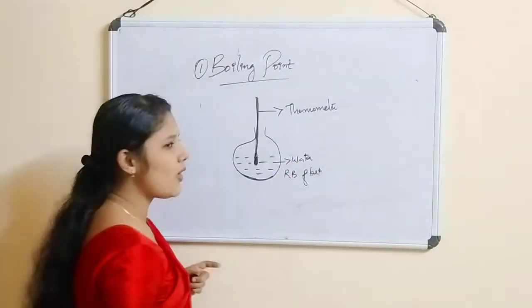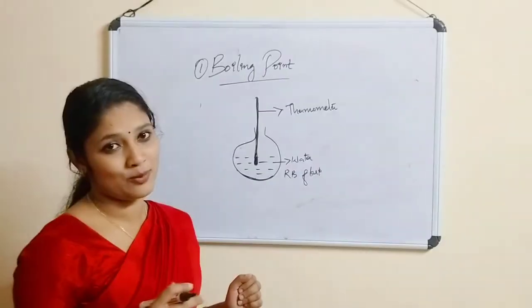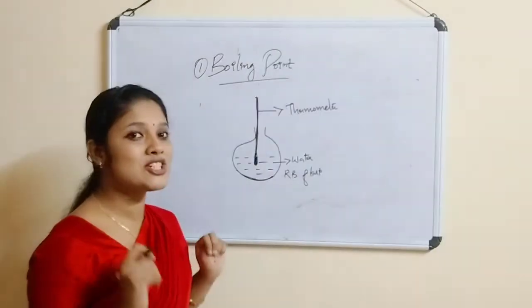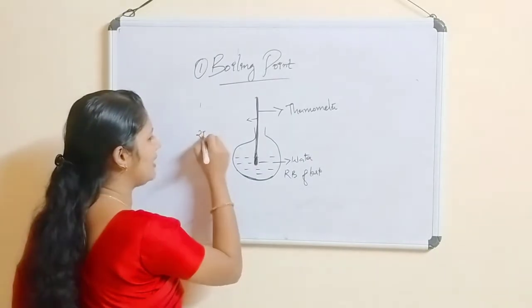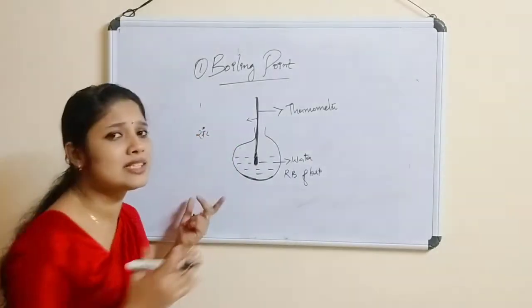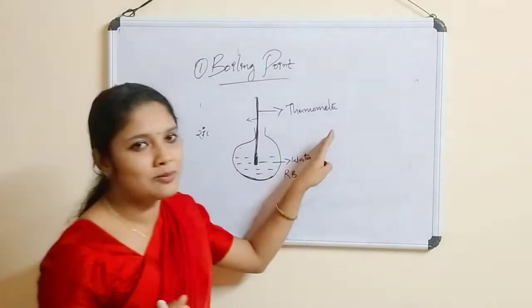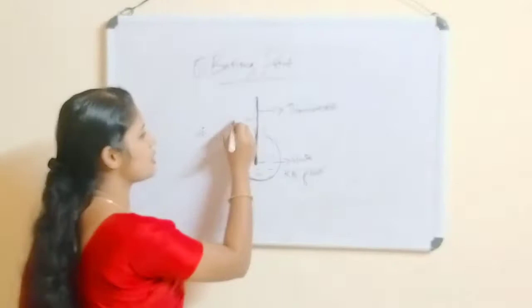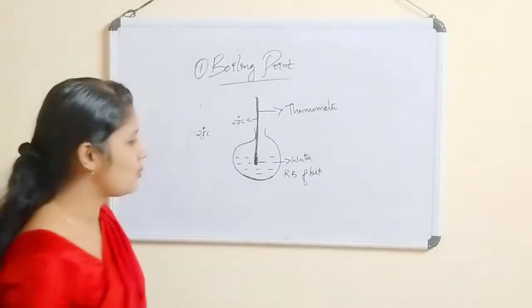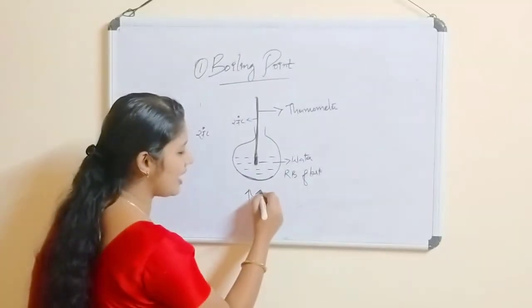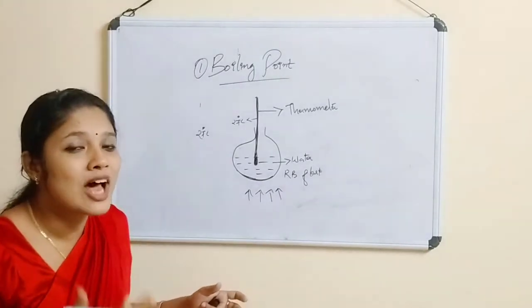Now, what we have to do is measure the reading in the thermometer. It will be like some 27 degrees Celsius, okay, let it be 27 degrees Celsius. That is the room temperature. When we measure the thermometer, we got 27 degrees Celsius. Now, what we are doing is heating the RB flask. We are providing heat to the RB flask.